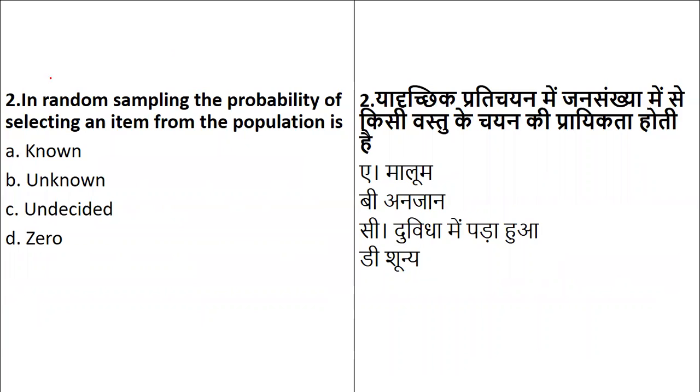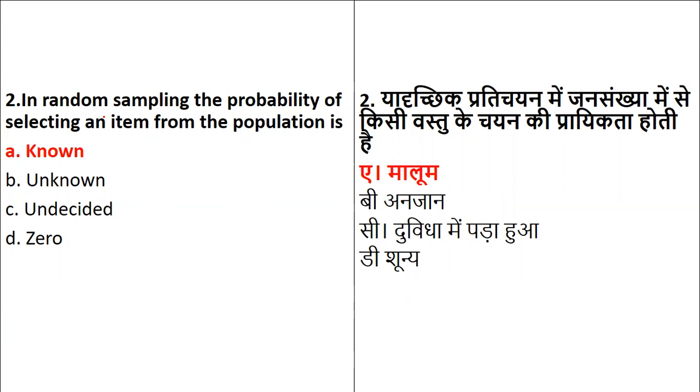In random sampling, we know that random means in any sequence or any form the sample will be collected. Probability means yes, it is very sure that the sample will be collected. So what is the probability of selecting an item? Whether it is known, unknown, undecided, or zero. Read the question. Do not go out of the question. Your question plays an important role. You should focus on the question itself. So yes, in random sampling, the probability of selecting an item is known.